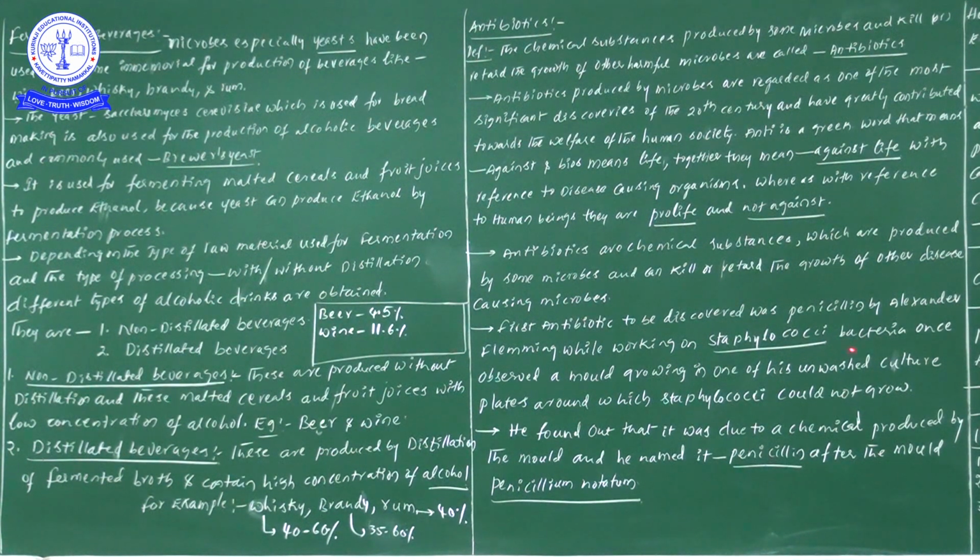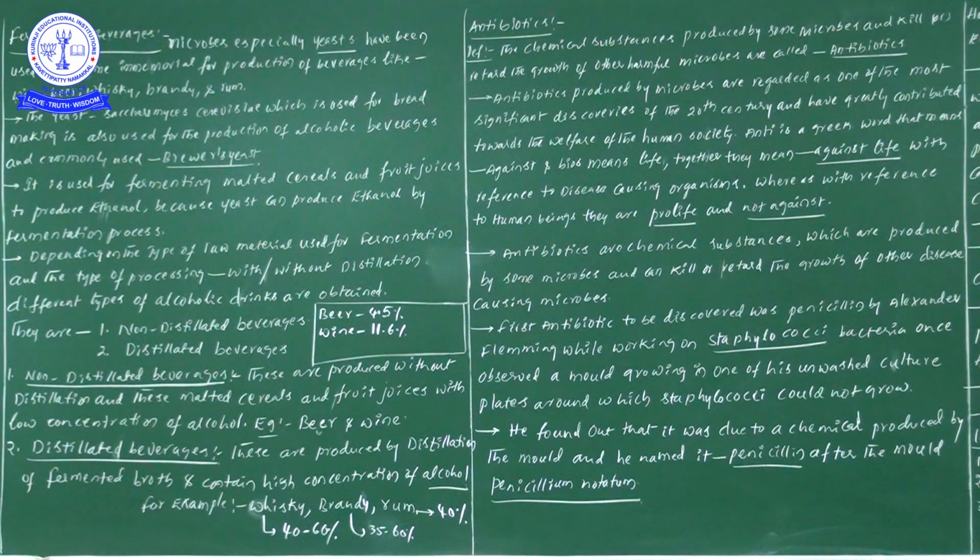Working on staphylococci bacteria, he once observed a mold growing in one of his unwashed culture plates around which staphylococci did not or could not grow. What is the information here? He is working on staphylococci, but one time, due to his heavy work, he did not wash the petri dishes containing staphylococci.